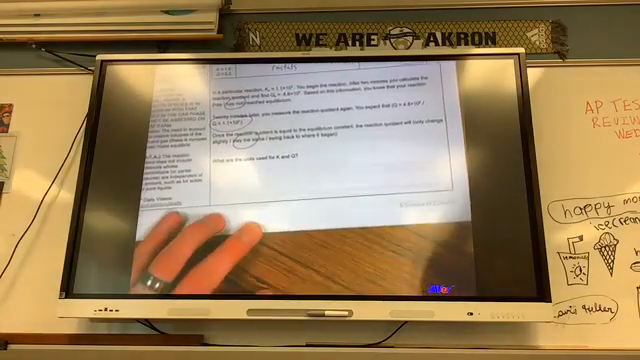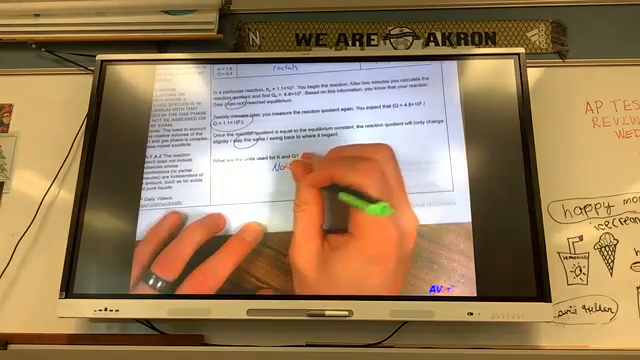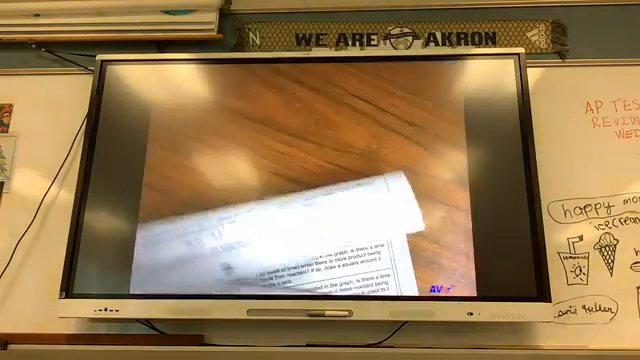What are the units for K and Q? None. Flip the page.